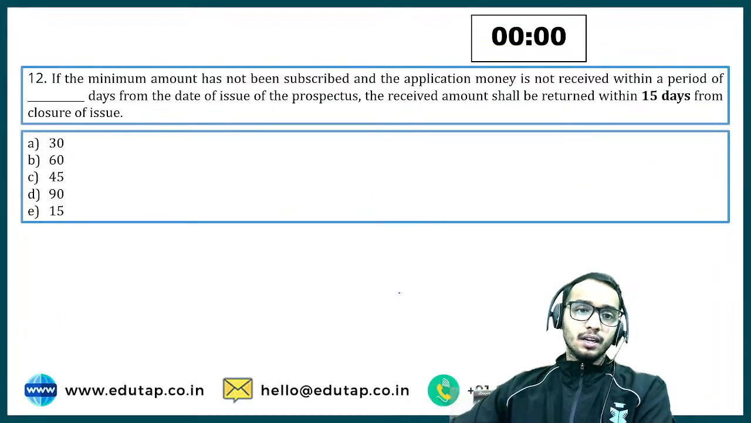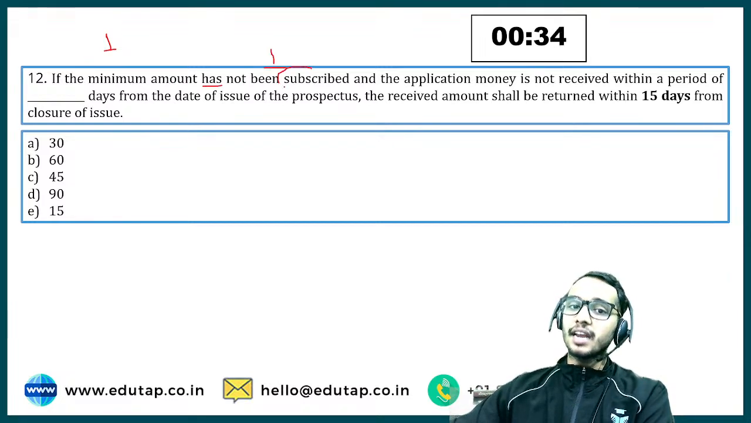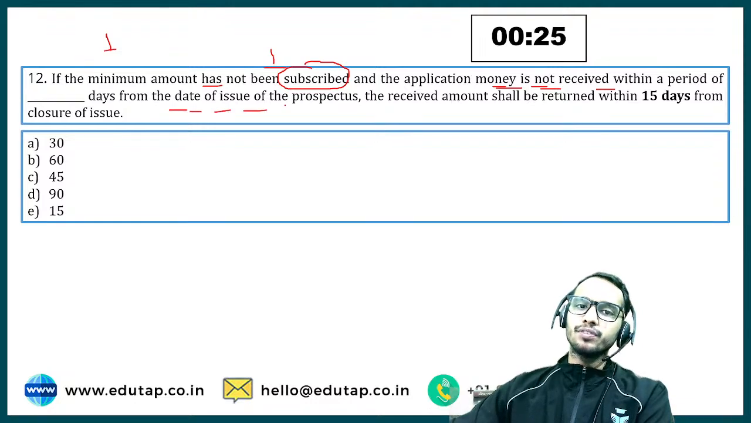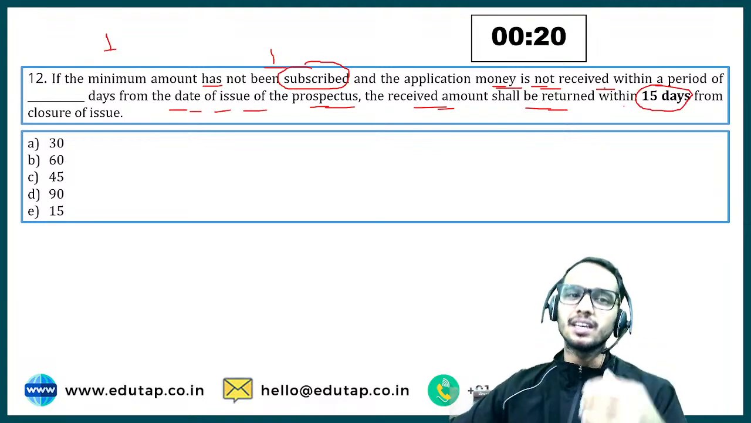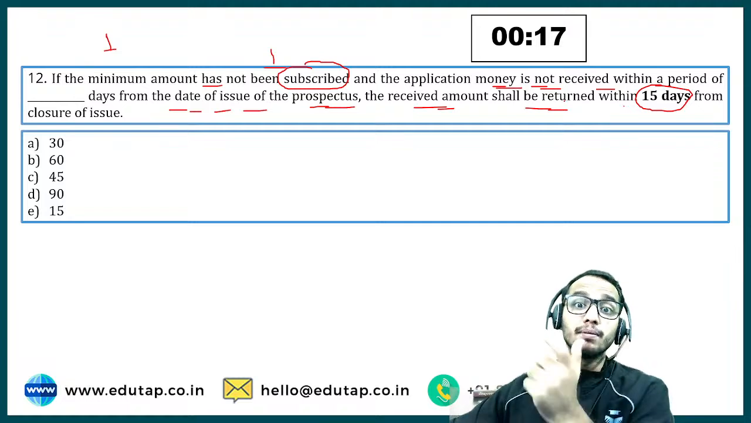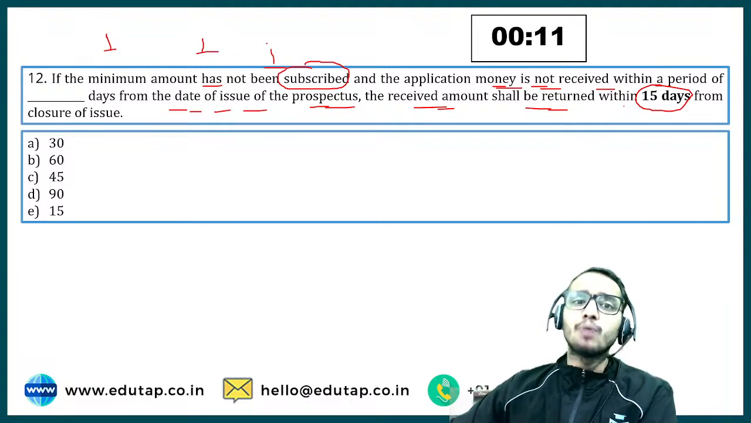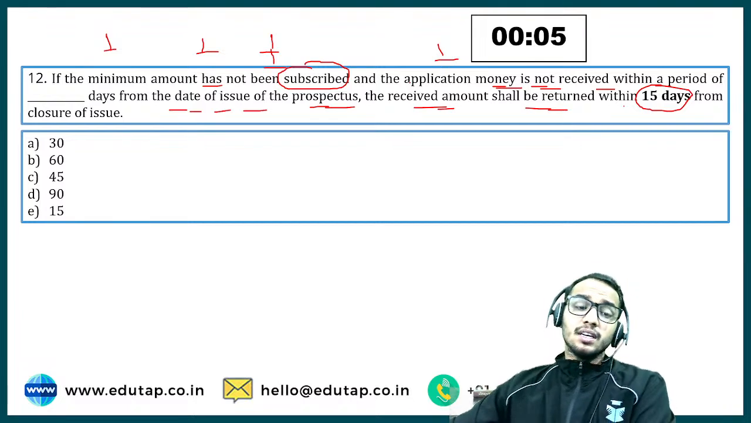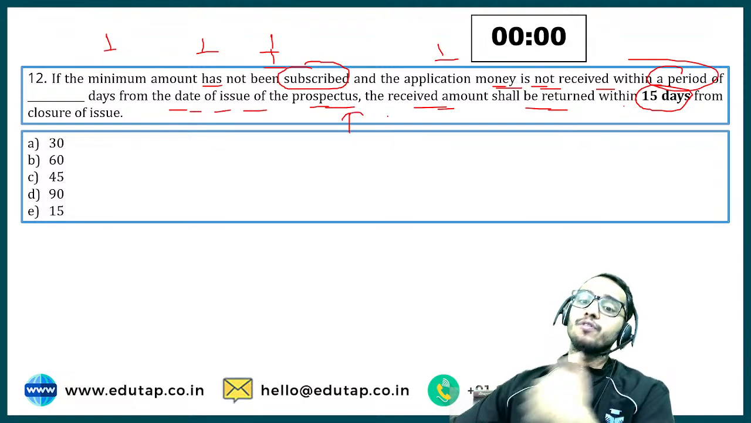Now, question number 12 says, if the minimum amount has not been subscribed and the application money is not received within a period of dash days from the date of issue of the prospectus, the received amount shall be returned within 15 days. It is continuing the previous question we discussed about the minimum application money. If 90% has not been subscribed and the application money is not received within how many days from the date of issue of the prospectus, then you have to return the money?